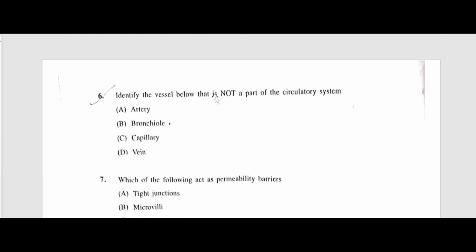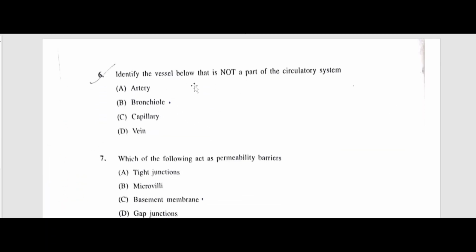Next question, identify the vessel below that is not a part of the circulatory system. Very simple question. The answer is bronchioles, as they are part of the respiratory system. Next question, which of the following acts as a permeability barrier? The answer is tight junctions, as they prevent leakage of substances between cells, right?